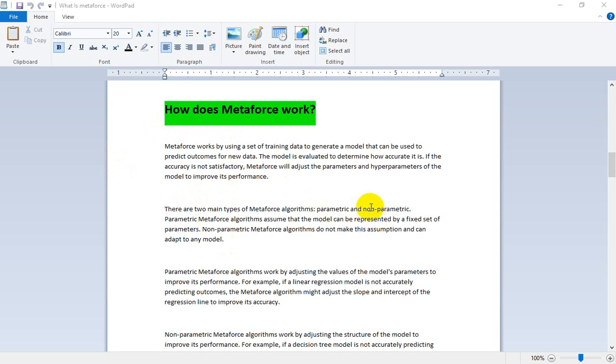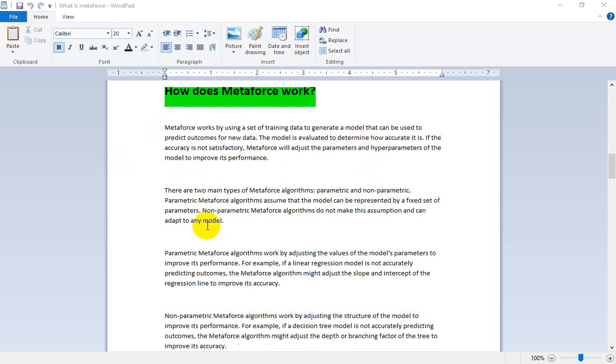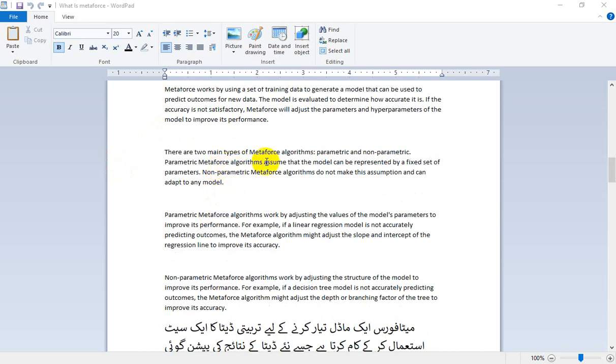parametric and non-parametric. Parametric metaphors algorithm assumes that the models can be represented by a fixed set of parameters. Non-parametric metaphors algorithm do not make these assumptions and can adapt to any model.